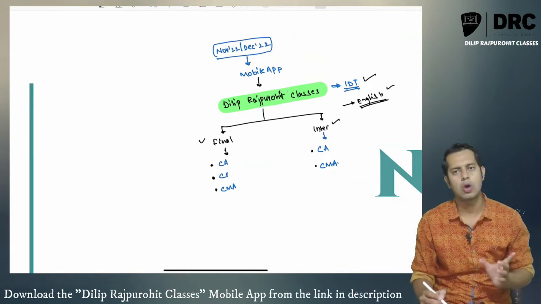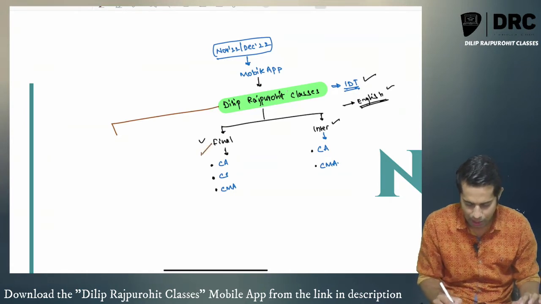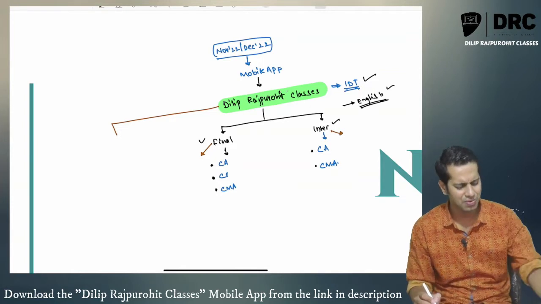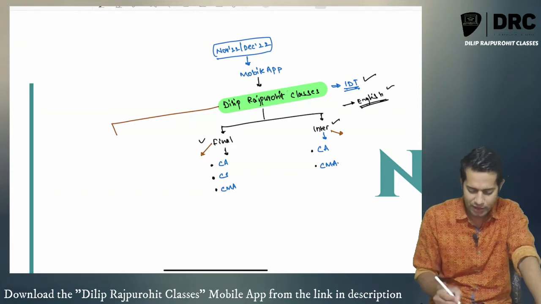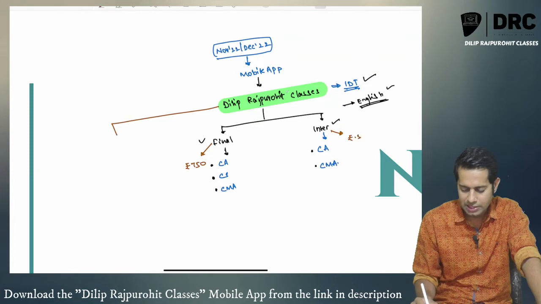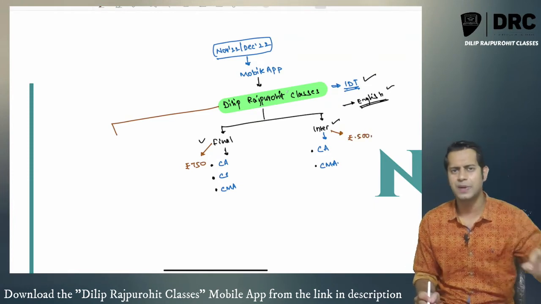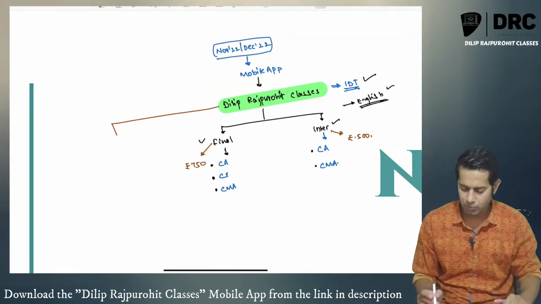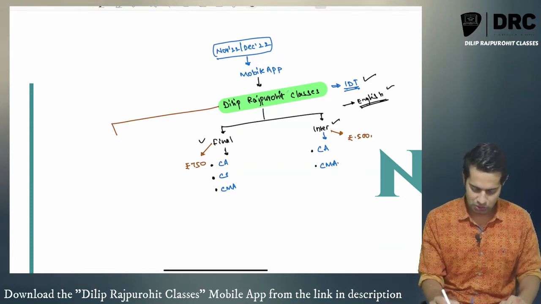Then the next question which you normally may have is, sir, what is the price of this crash course? Sir, how much do I have to pay if I want to take this crash course? The crash course is very nominally priced. For final students it is rupees 750, and for intermediate students it is rupees 500. So for those who are in finals, irrespective of whether you are doing CA, CS or CMA, you will have to pay 750 rupees. And if you are an intermediate student, you have to pay 500 rupees for this crash course.